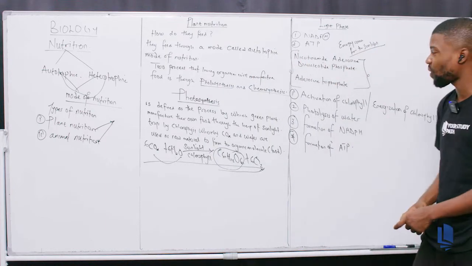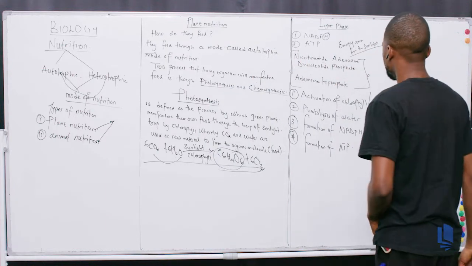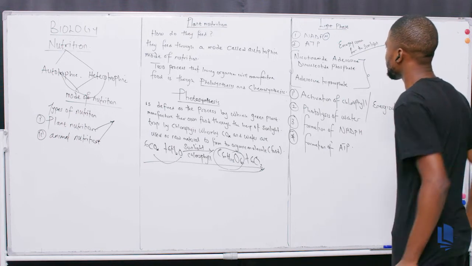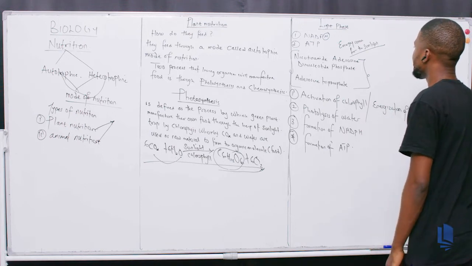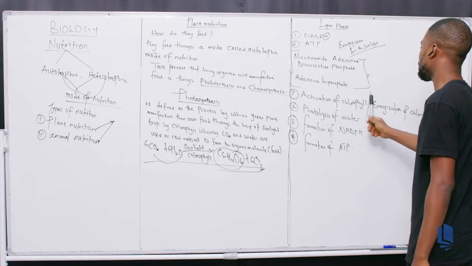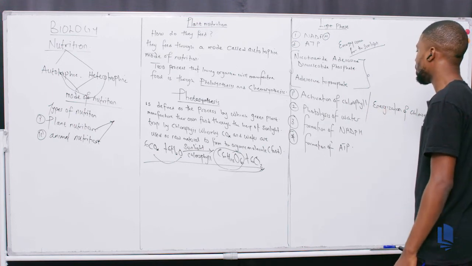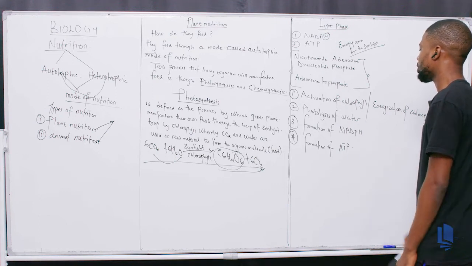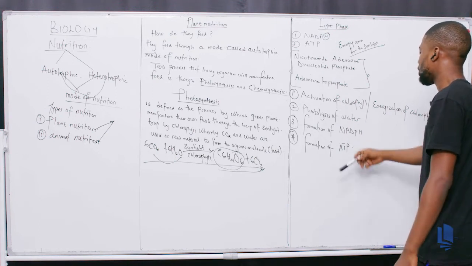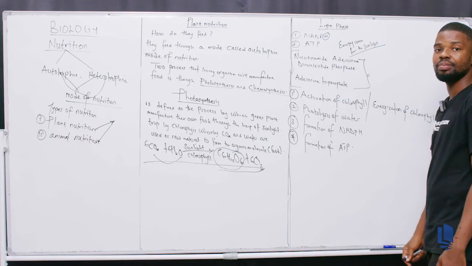Please follow this process. It's not hard. It's a very simple process, and I need you to know it. Activation of chlorophyll, or energization of chlorophyll. We call the other one photolysis of water. We call the other one formation of NADPH. We call the other one formation of ATP.